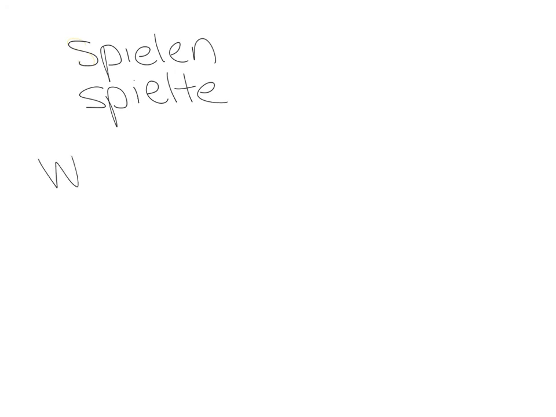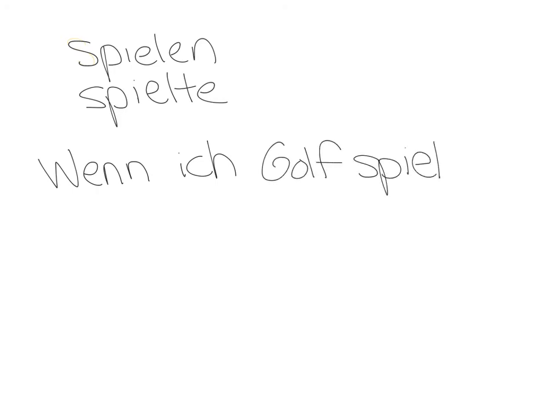So the imperfect of spielen is spielte. So if I played golf, wenn ich Golf spielte. And then you can have the rest of your hypothetical.